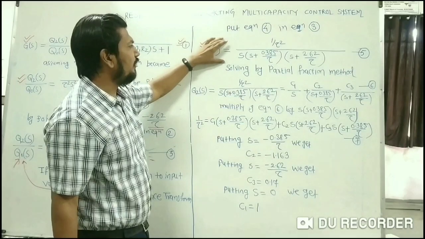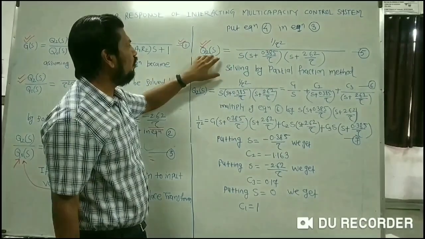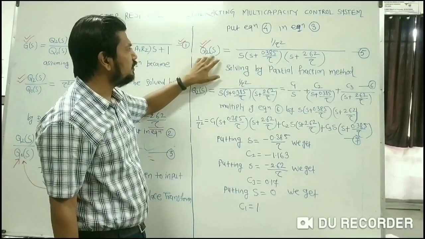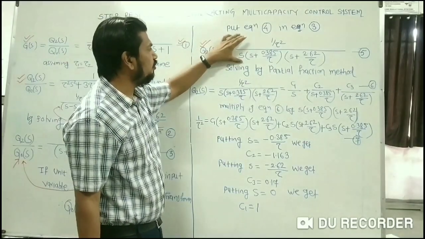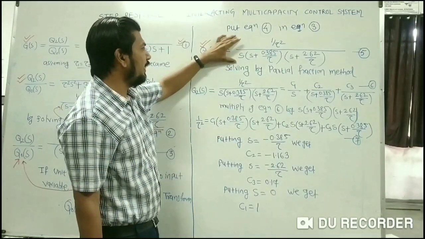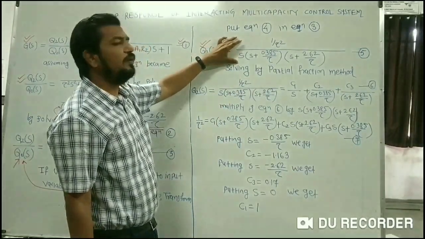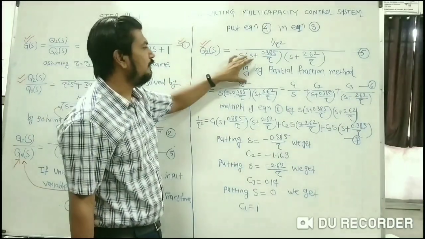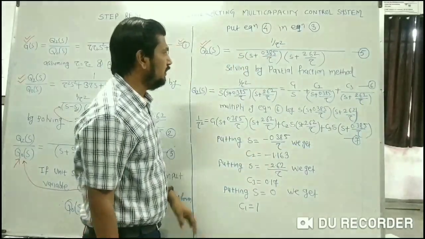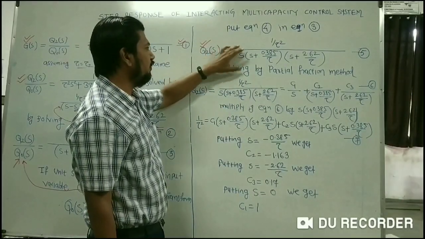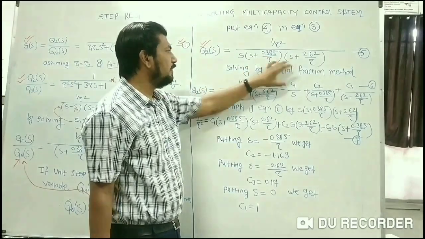Now from this equation number 5, what we need is Q2 of t, that is, how the response of the tank number 2 will change with respect to time. But for that we have to take the inverse Laplace transform, and taking the inverse Laplace transform directly is not possible. So we will move towards our traditional method, that is solving this equation by the partial fraction method. I will convert this equation 5 into partial fractions of this type.